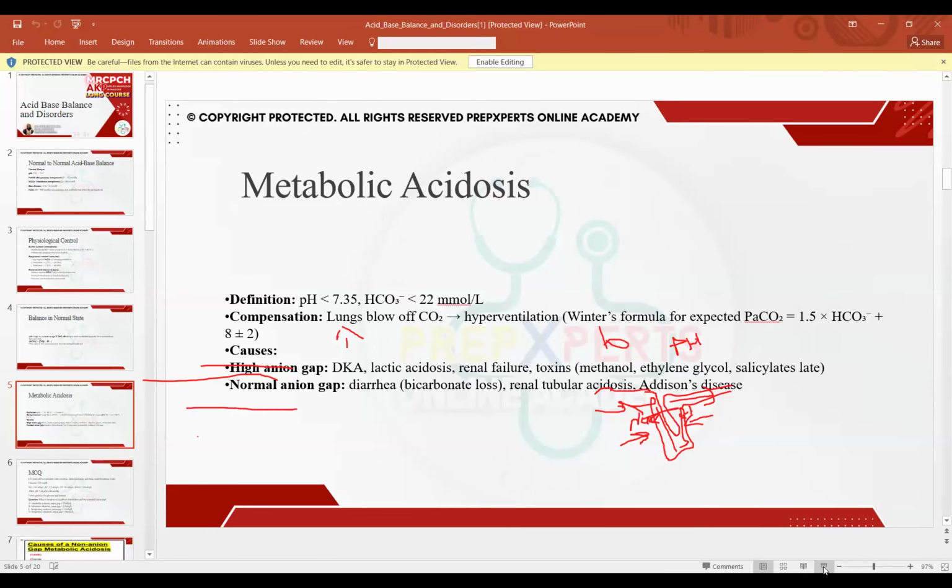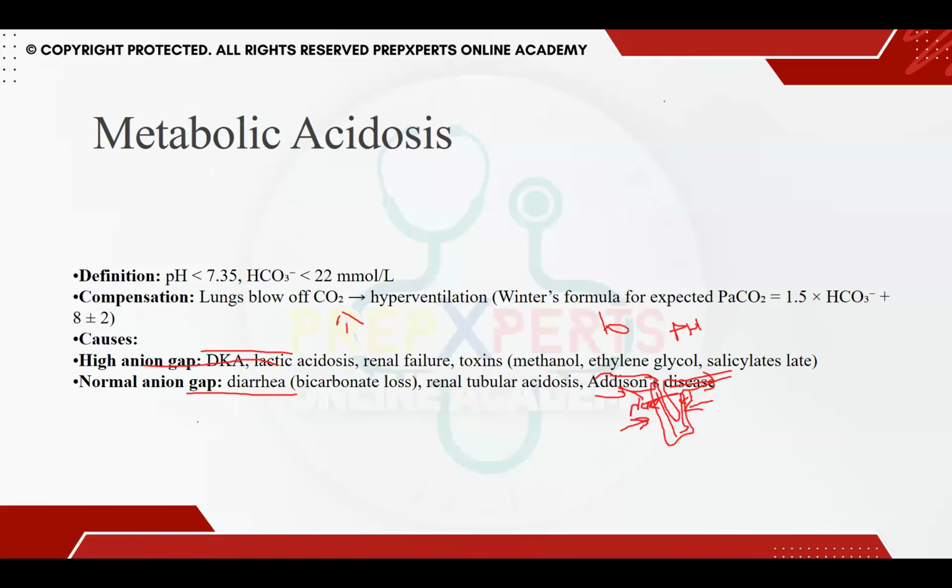What are the complications that happen in metabolic acidosis? You can just tell me a few of them. What are the complications that we usually end up seeing in metabolic acidosis? Yes, proton is rising. Then what is happening? Yes, renal damage is occurring. What else? Is it causing something else that we should be really aware of?